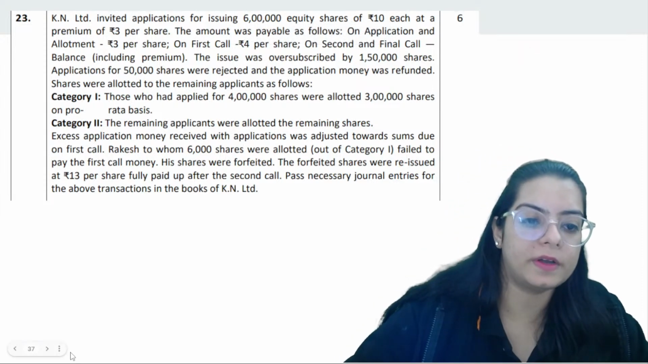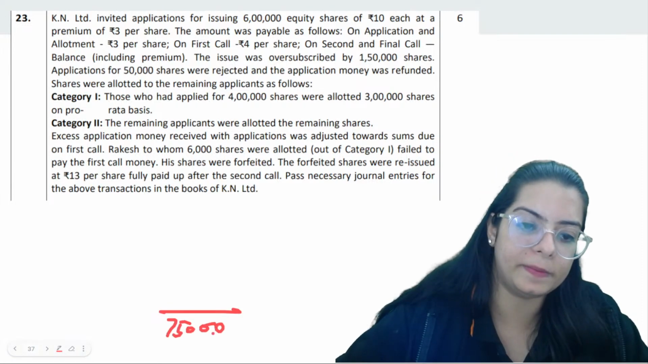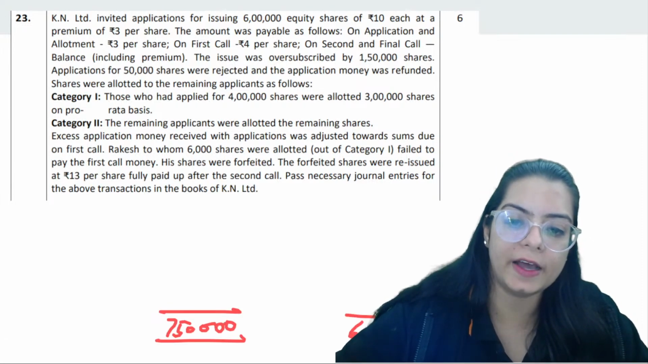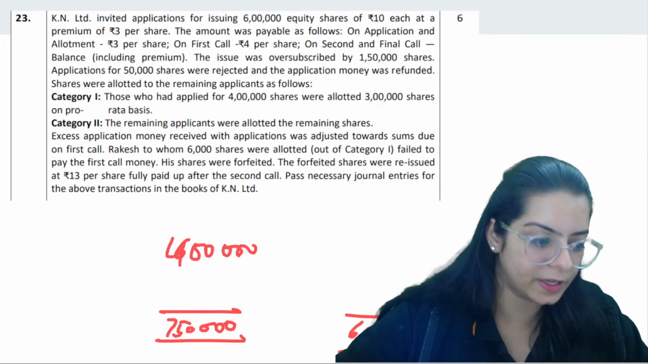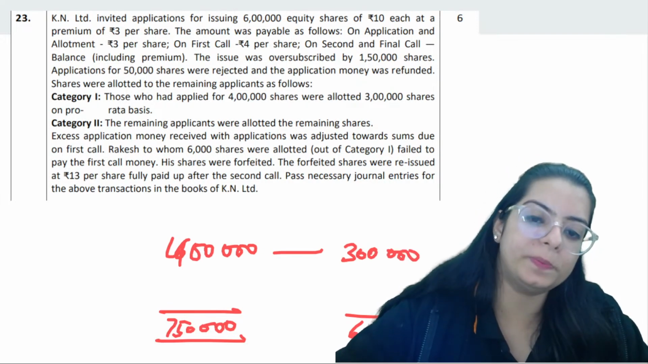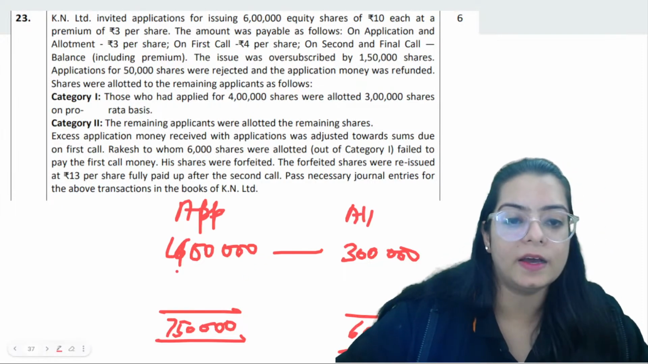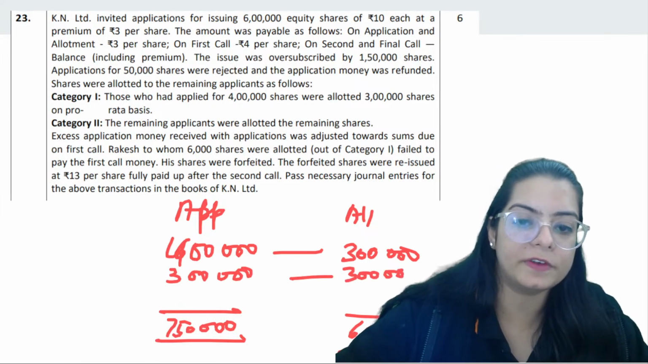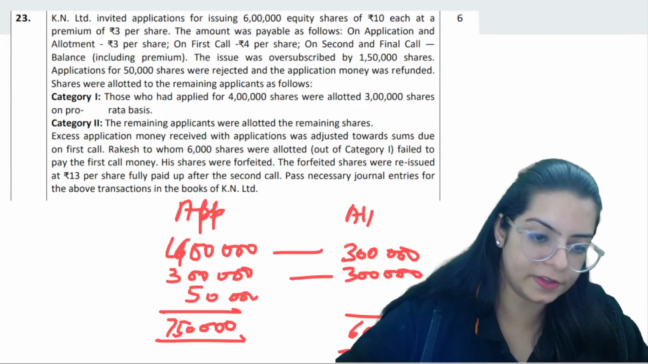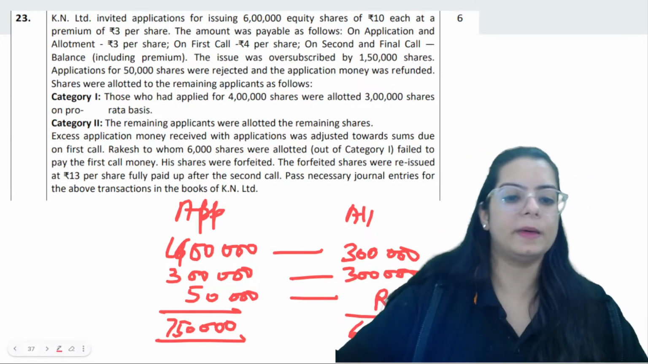Okay. So coming back to the question again, in total 7 lakh 50 shares are applied and 6 lakh are allotted. For the public who applied for 4 lakh, we have allotted 3 lakh equity shares. And for 3 lakh, we have allotted 3. And for 50,000, we have rejected. So in total 6 lakh allotted, in total 750 applied.